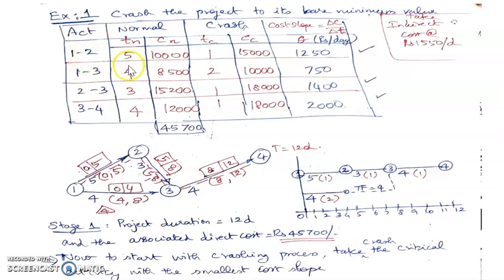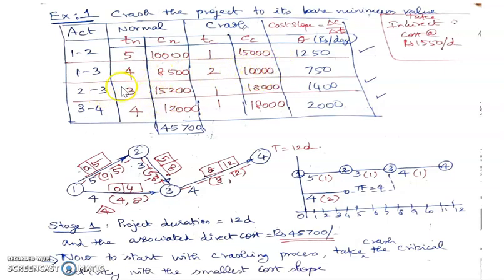Activity 1-2 has got a normal time of 5 days and the normal cost of the activity is 10,000 rupees. The crash time of that activity is 1 day, meaning that from 5 days, I can reduce it to 1 day. That means 4 days of crashing is available for this activity. And the crash cost associated with that crashing process is 15,000 rupees. Similarly, activity 1-3 has a normal time of 4 days. Normal cost is 8,500. The crash time is 2 days. That means 2 days of crashing is possible for this activity. And the crash cost is 10,000.